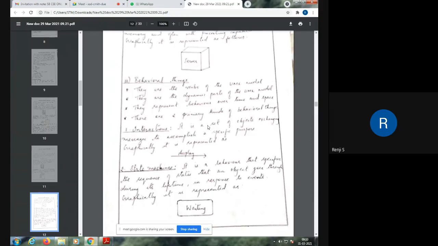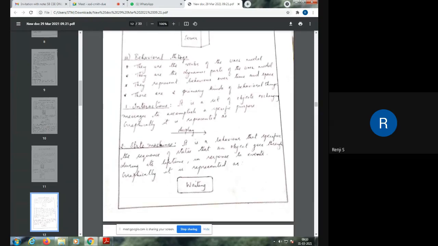Then you have the behavioral things. They are the verbs of the UML. We said structural things are the nouns of the UML model. Here we say that behavioral things are the verbs of the UML model. When some action is being done by the system, we convert that action into a behavioral thing in the UML diagram. They are the dynamic parts of the UML, something that keeps on changing, and they represent behavior over time. If the behavior of a thing changes over time, then that thing comes under behavioral things.